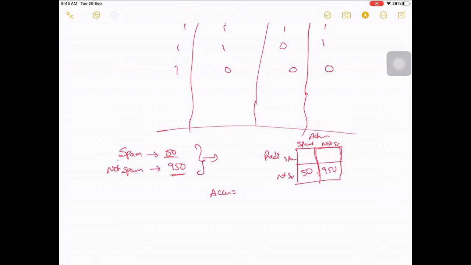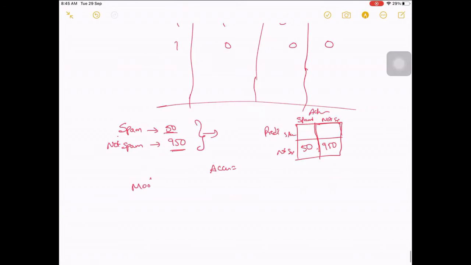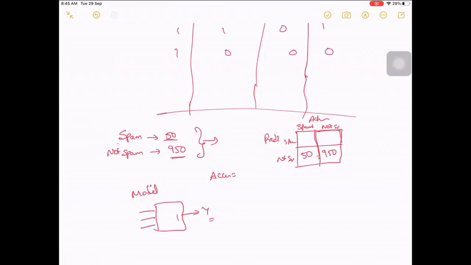Let us say we have a model which we built, taking these three features, and finally we are sending output y. This y I am always hard coding to one. In such a case, what will happen? What is the accuracy here? The accuracy is the number correctly predicted divided by the total number, right? Even though you blindly give everything as not a spam, you are predicting 950 correctly, right?